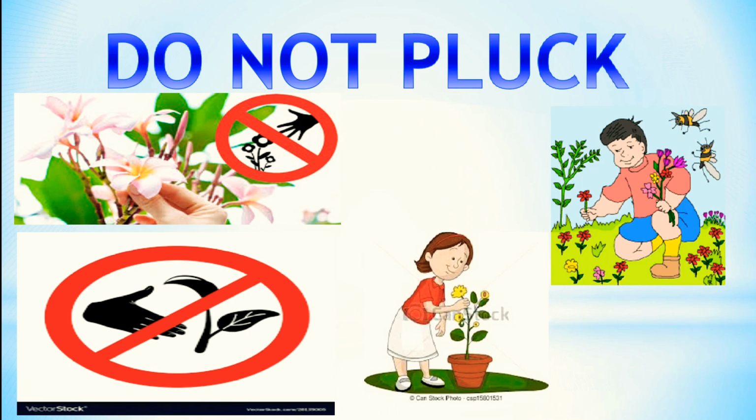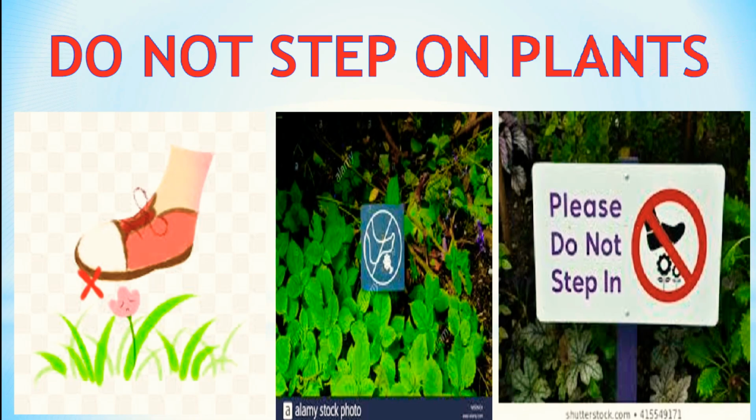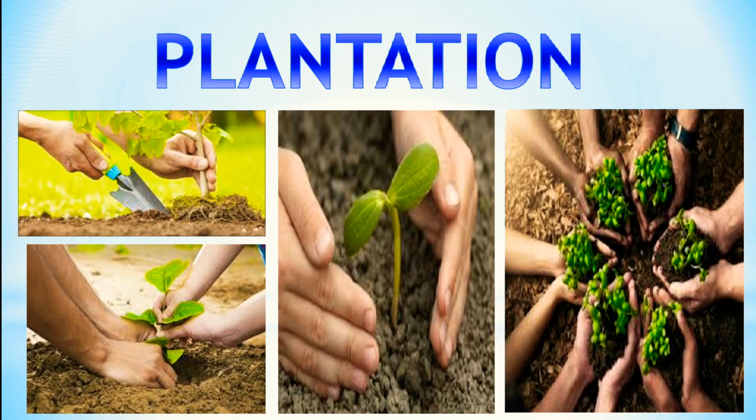Next, do not step on plants. On the way, when you are walking, if you find some plants, we must not step on them. As they are tiny and weak, they may die. So, do not step on plants. The final thing is plantation. We have to plant trees. Every year, new saplings should be planted and looked after with care and attention. I hope that you plant new saplings and take care of them.